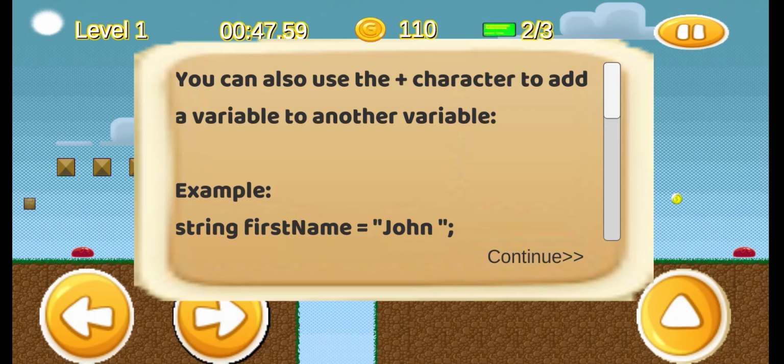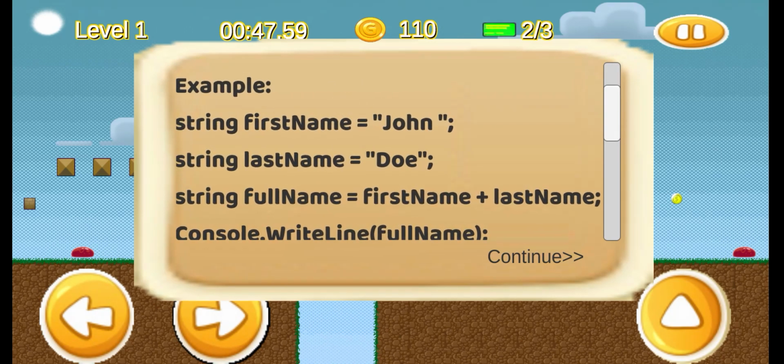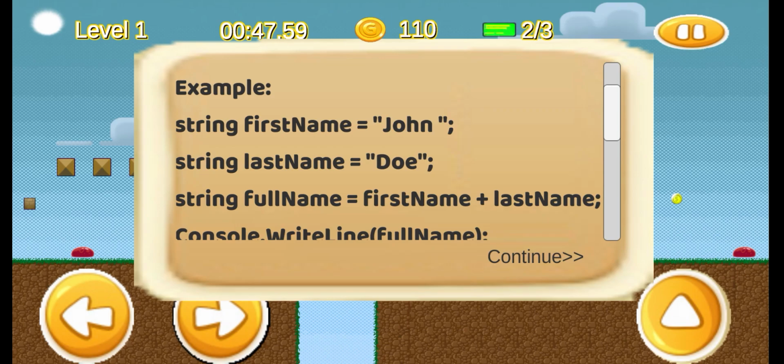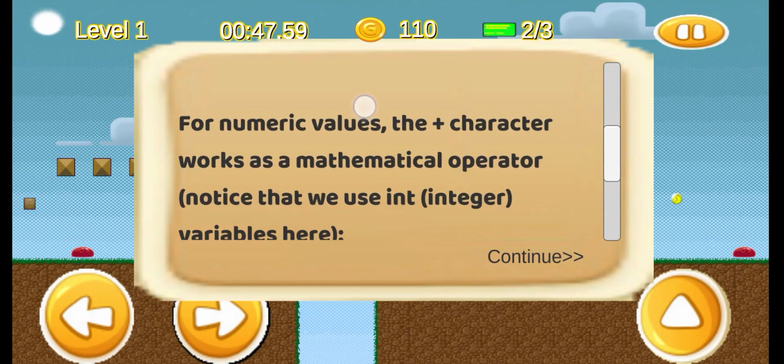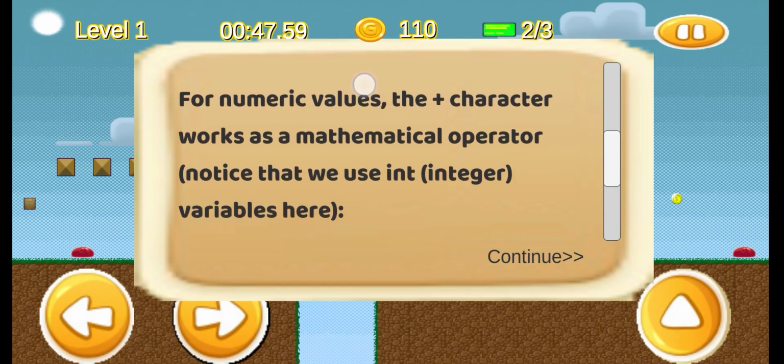You can also use the plus character to add a variable to another variable. Example: string firstName = "John", string lastName = "Doe", and string fullName = firstName + lastName. And then we WriteLine it.